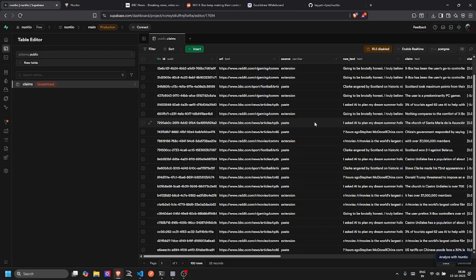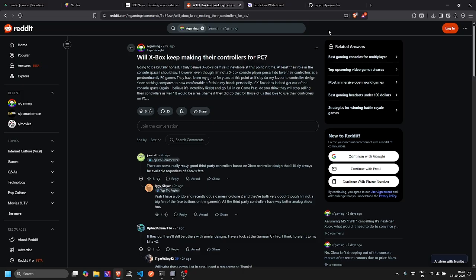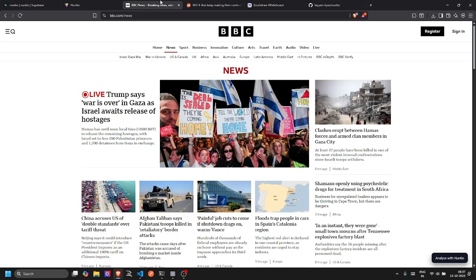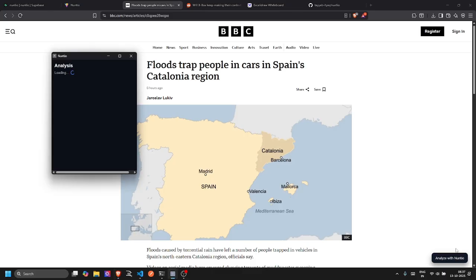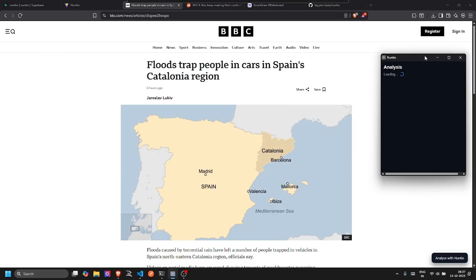Now moving on, I'll quickly walk through the demo. First of all, the extension. I have it configured here. This is the BBC's homepage. No, it won't work here. So this article is about the flood that trapped people in cars in Spain, Catalonia region. There are two options for a user to access the extension. I can either click on this Analyze with Nuntio, and it will open a window for analysis. Let's wait for it since we have already clicked it.